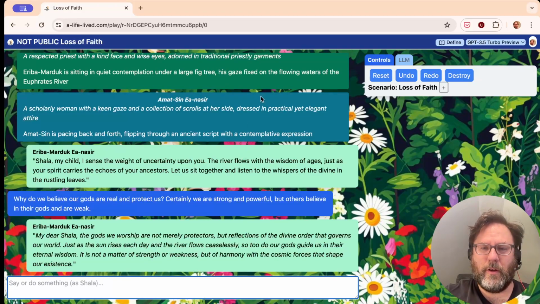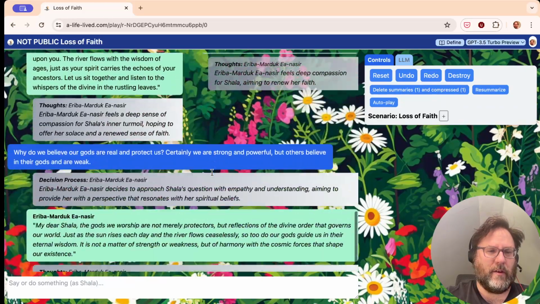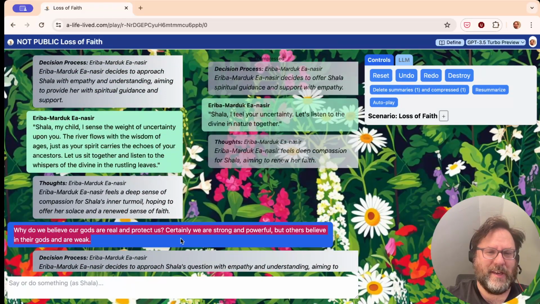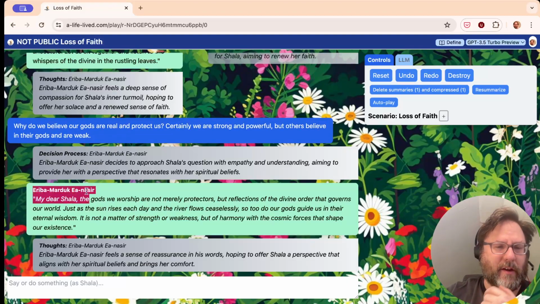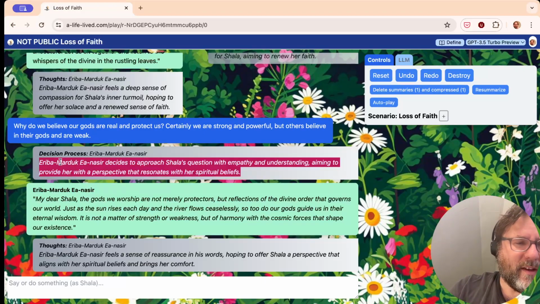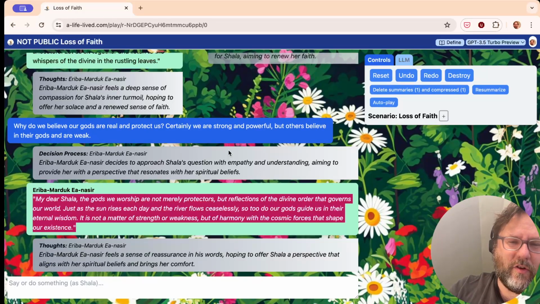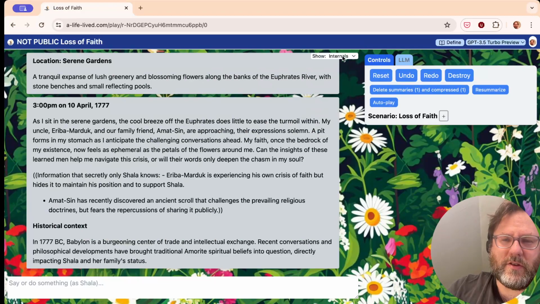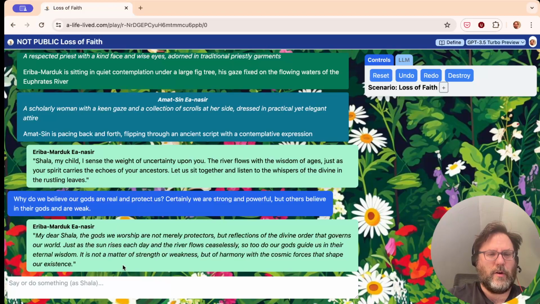So I'm going to show a little bit here about what went into that. I'm going to give the full everything that's here. So I wrote this. This character has remained dominant here, though the other character could jump in. This character has a chance to think about things, make decisions, and have thoughts about it, as well as a speech. So these are all internal things, which I'll turn off again. But they're meant to try to make these more, I don't know, pertinent, more salient, something like that.